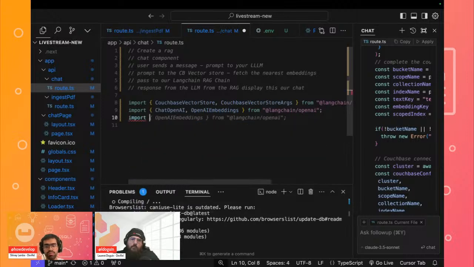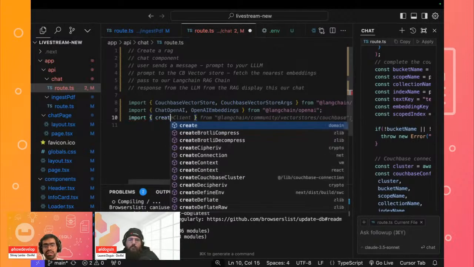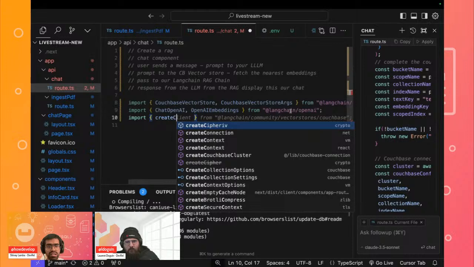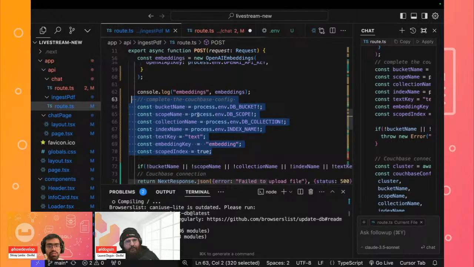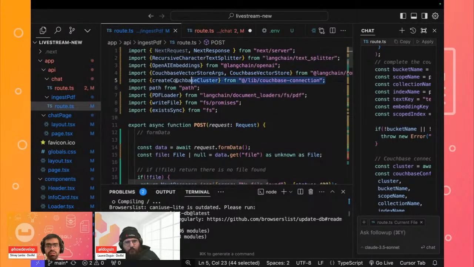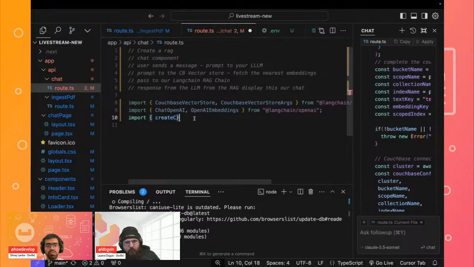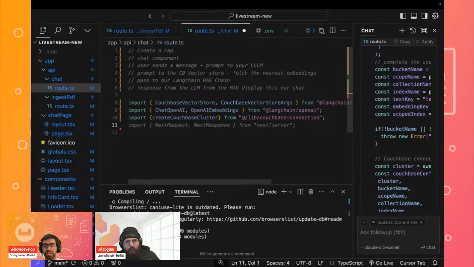And then we will also import our createCouchbase. And I think we can probably just copy this one over here. So it was createCouchbaseCluster. This will be used for us to connect to our Couchbase cluster once we authenticate it.